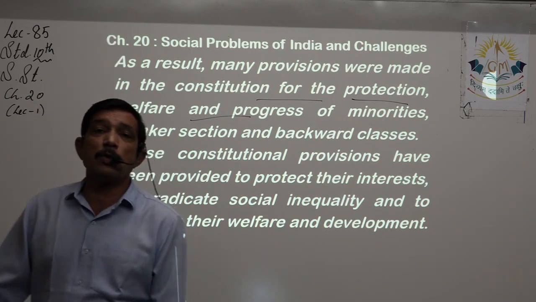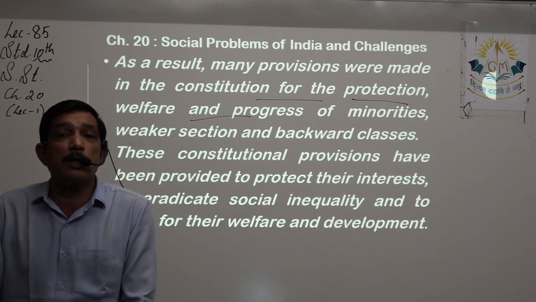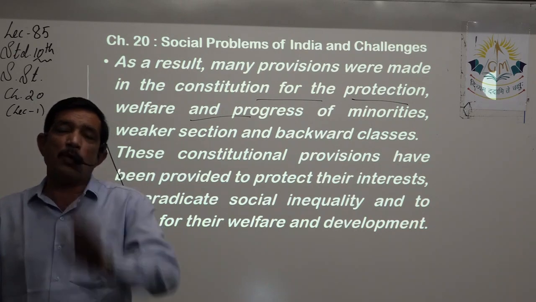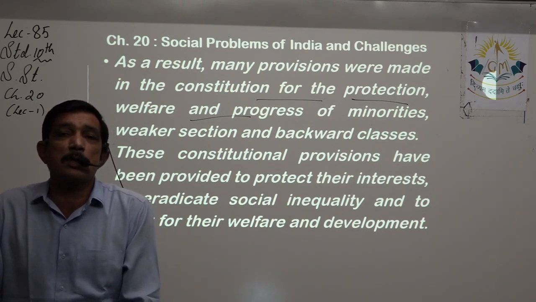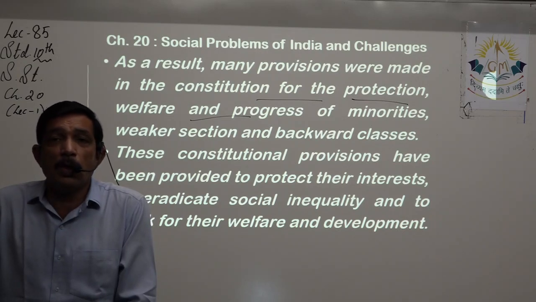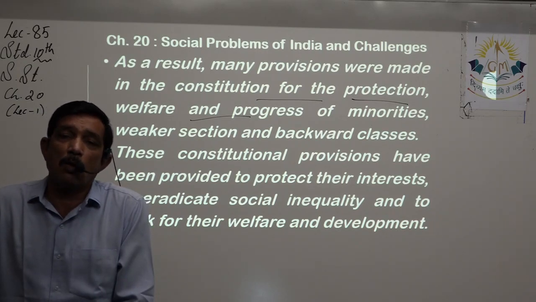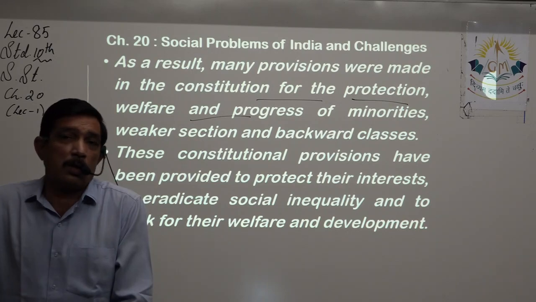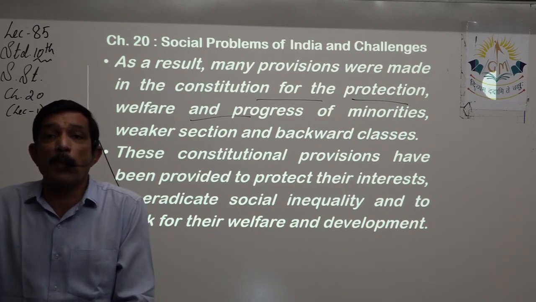Nobody is asking them to change their culture, custom, tradition. They can keep on following whatever religion they follow, whatever customs, traditions they have. They are free. They have full liberty to carry out their customs, traditions, and all those things. Yes, we are not interfering in their matters.